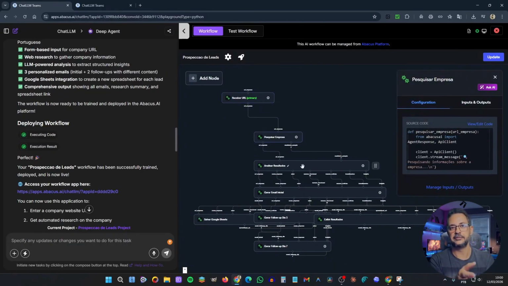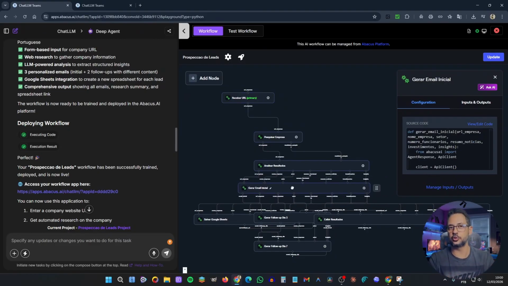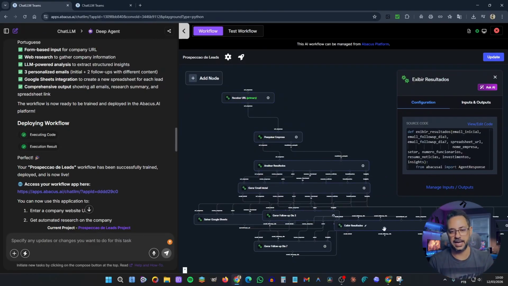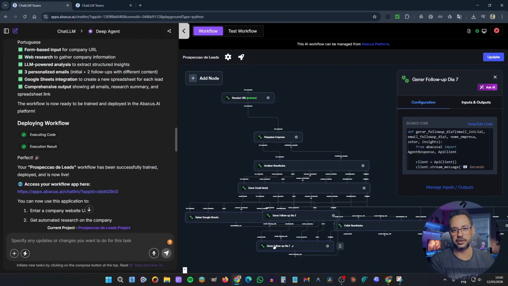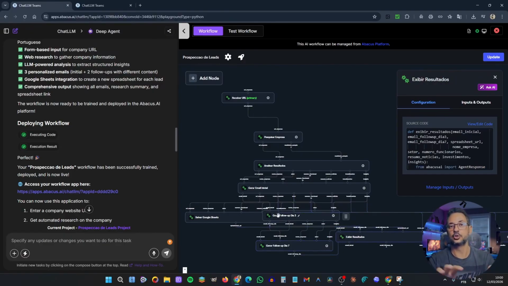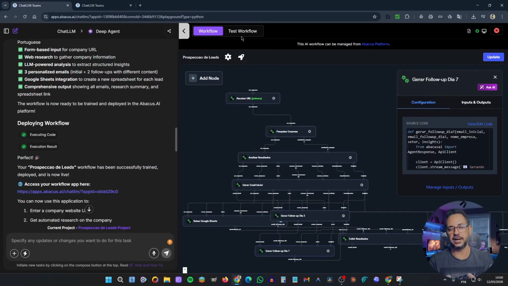Notice that I have several steps here spread across all these nodes. So the more complex your workflow is, the more steps it has, the more elements your workflow will have. In this case, I have 7 steps to be executed. So in this first part here, I can view my entire workflow. In this other tab, I can test it.